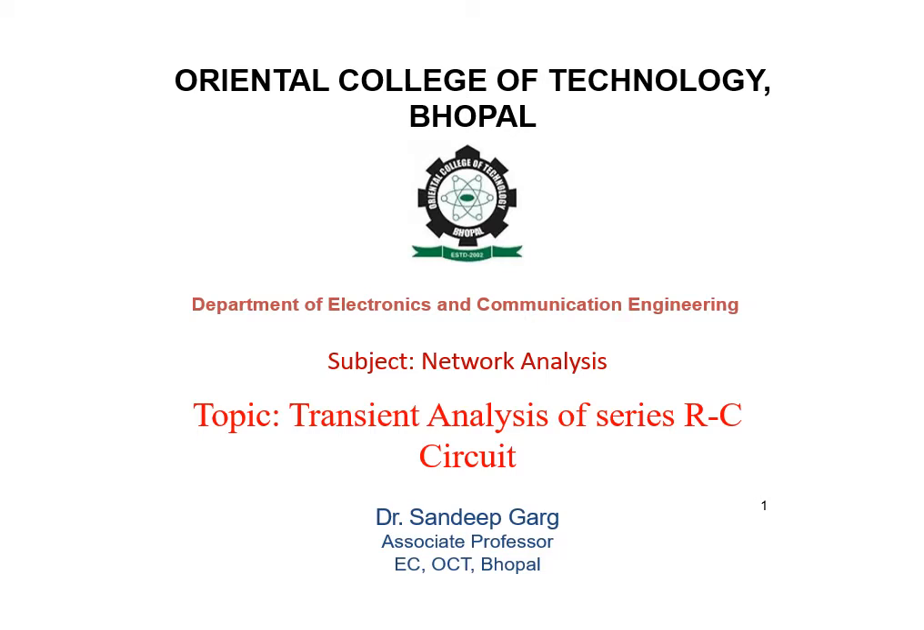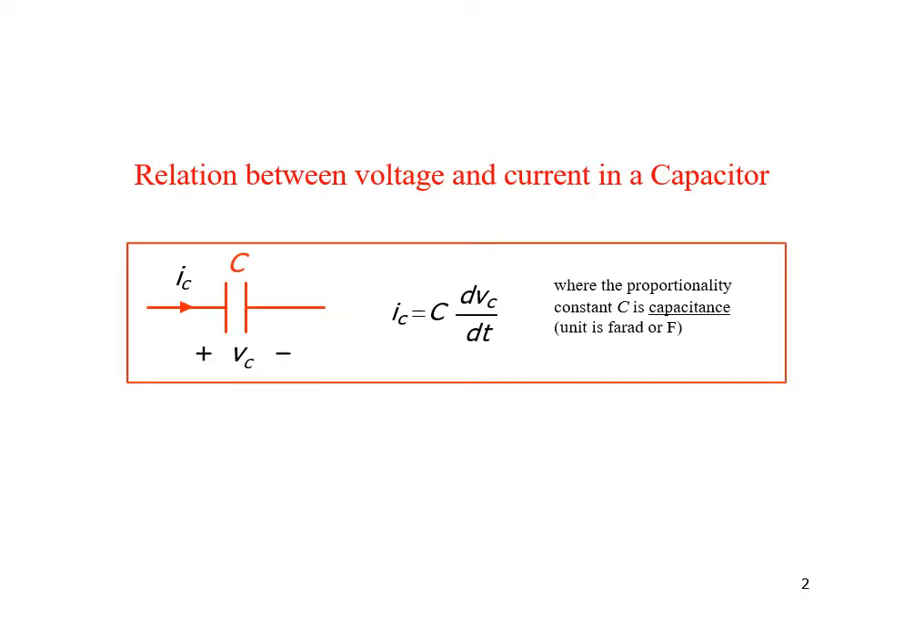Today, I am going to discuss transient analysis of series RC circuit. Before that, first of all, we see the relationship between the voltage and current in a capacitor. Here the current through the capacitor is given by IC and the voltage across the capacitor is given by VC.